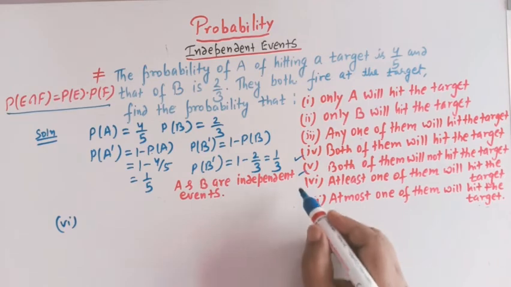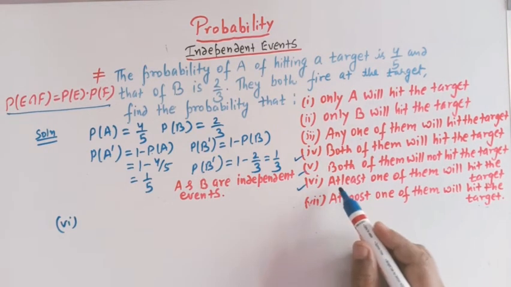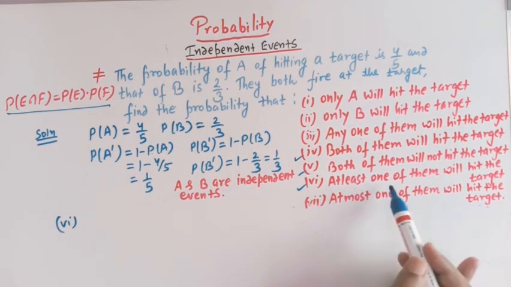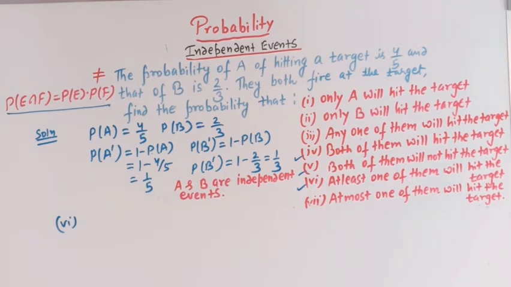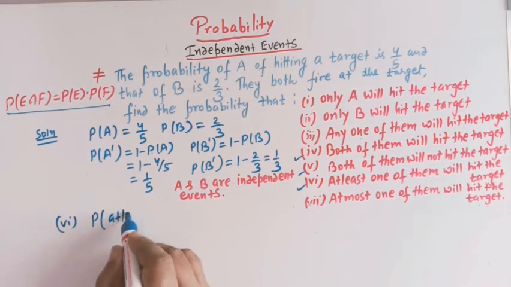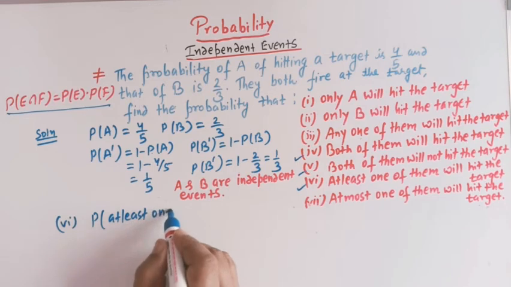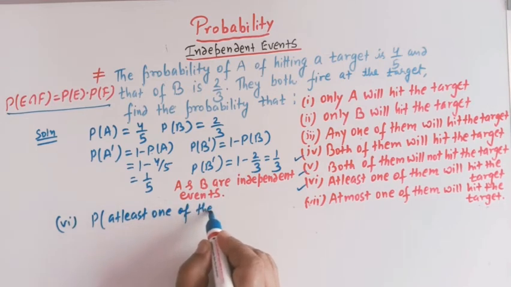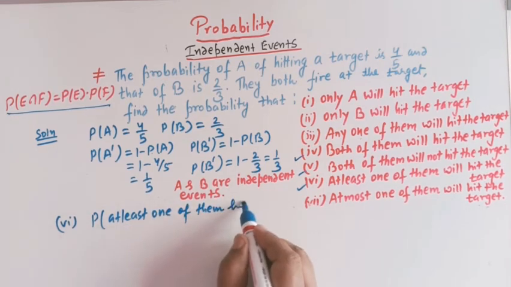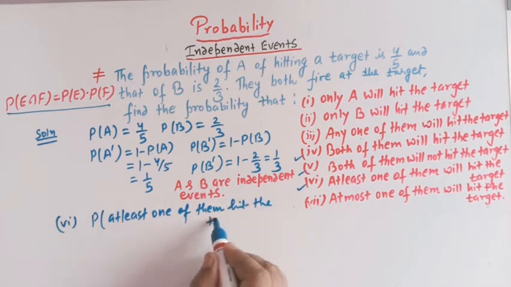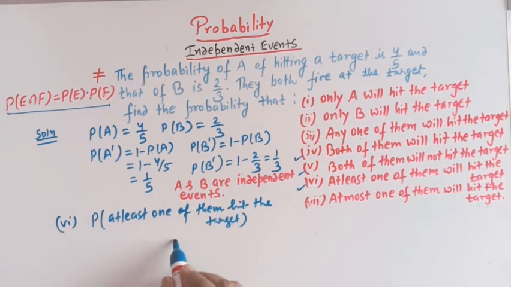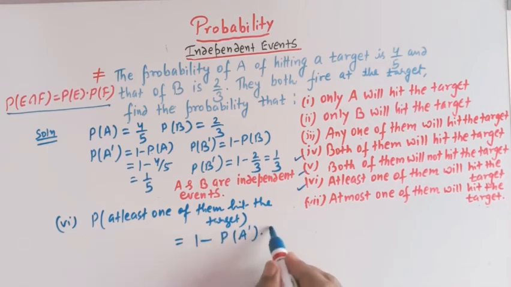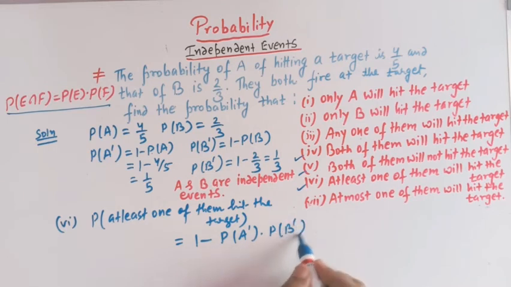Now let us take this sixth part. Here we have to find the probability that at least one of them will hit the target, right? So whenever we have to find at least one of them hit the target, then we'll apply the rule 1 minus P of A complement times P of B complement, right?